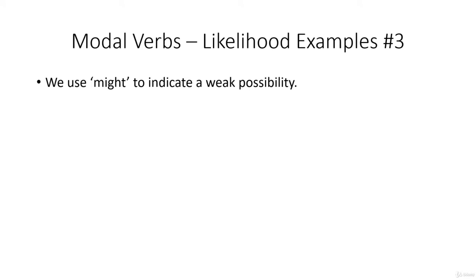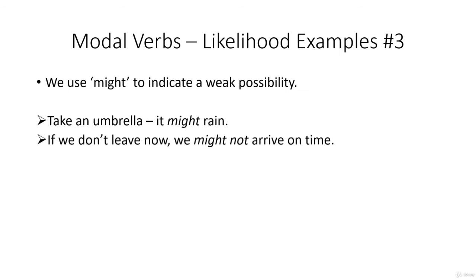And we use might to indicate a weak possibility. Take an umbrella. It might rain. Probably won't, and it might. If we don't leave now, we might not arrive on time. Again, I think we'll be on time, but we better make sure.